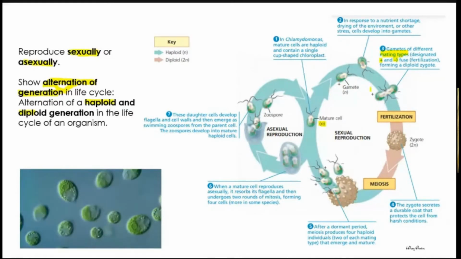So when the Chlamydomonas are mature but haploid, we call this the haploid generation. Yang diwarnakan dengan biru. You can see this is the haploid generation. They will undergo fertilization by fusion. Dia akan bergabung until they form a zygote. So this is the zygote stage. When they fertilize, they fuse, they form the diploid zygote. So this is sexual reproduction.